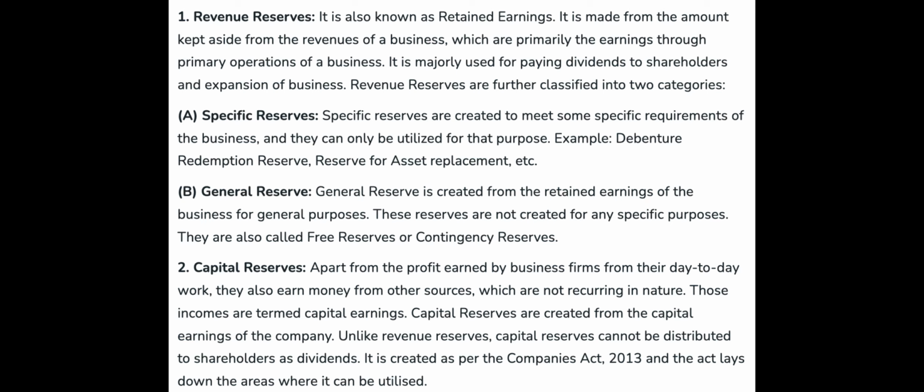A. Specific reserves. Specific reserves are created to meet some specific requirements of the business, and they can only be utilized for that purpose. Example, debenture redemption reserve, reserve for asset replacement, etc. B. General reserve. General reserve is created from the retained earnings of the business for general purposes. These reserves are not created for any specific purposes. They are also called free reserves or contingency reserves.